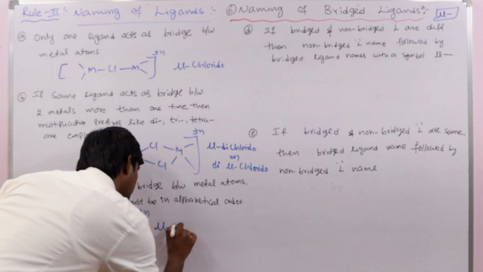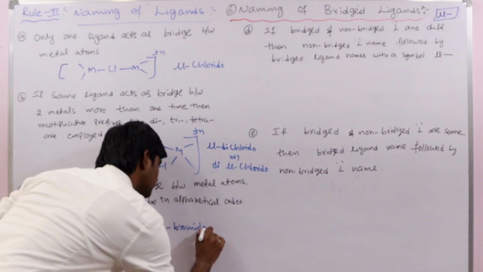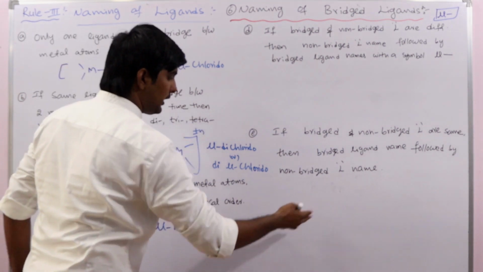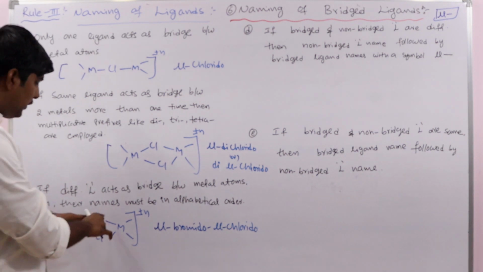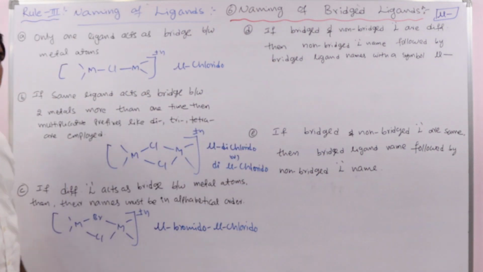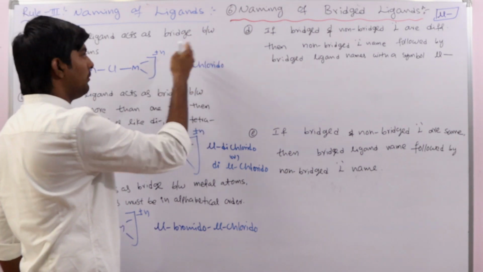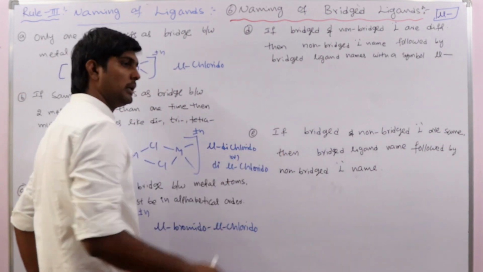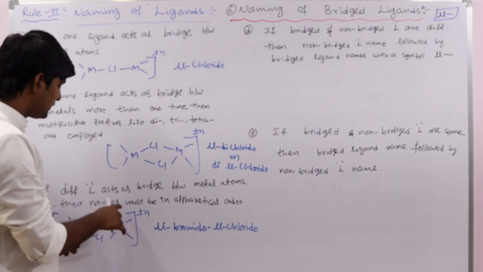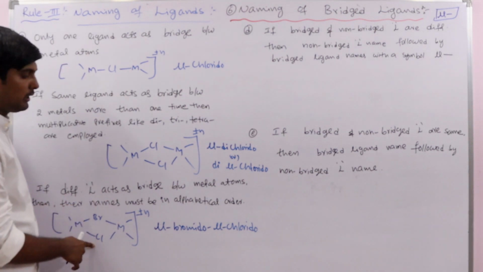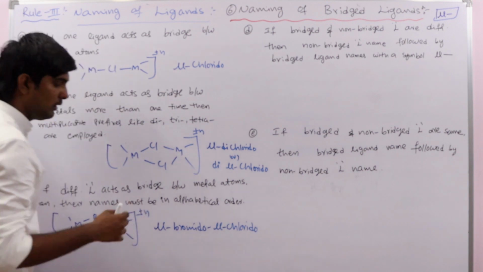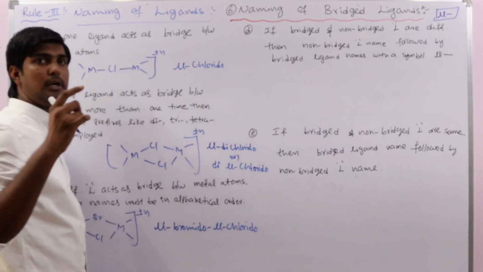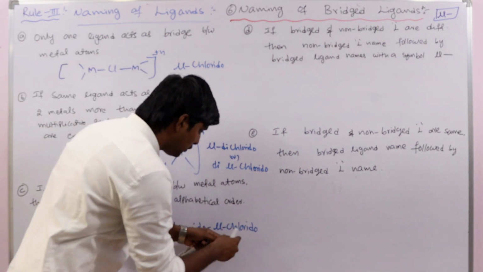So mu bromido, mu chlorido. Okay, see, after this the metal name and its oxidation state, everything is the same. We are only discussing how to write the naming of bridged ligands. Here also we get the metal name and oxidation state, same story. Two different ligands are there, so that's why we have to write their names in alphabetical order. You must mention the symbol before the name of every bridged ligand. Remember that. Mu bromido, mu chlorido.